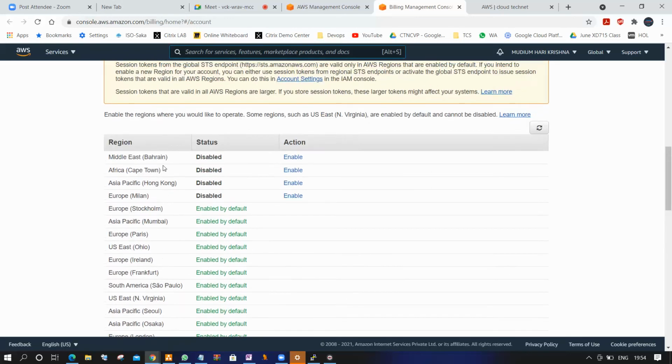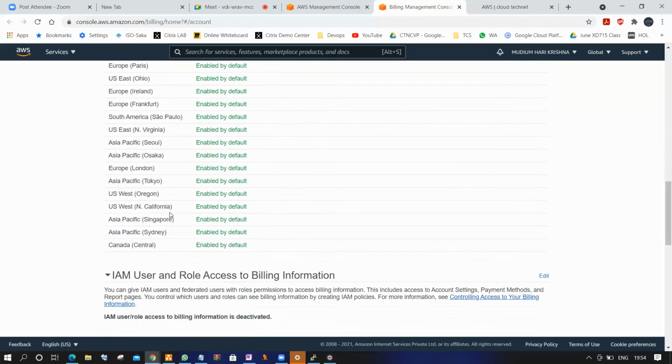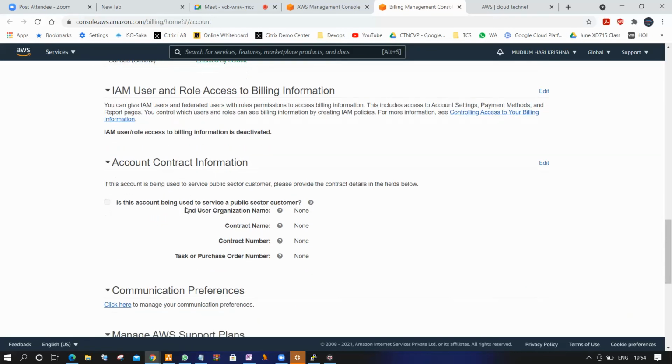Some regions are disabled by default, and if you want, you can enable them. The rest of the regions are already enabled. Any questions here?